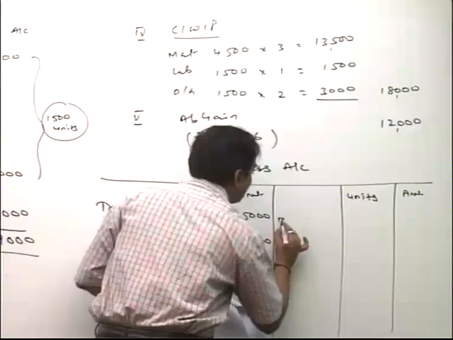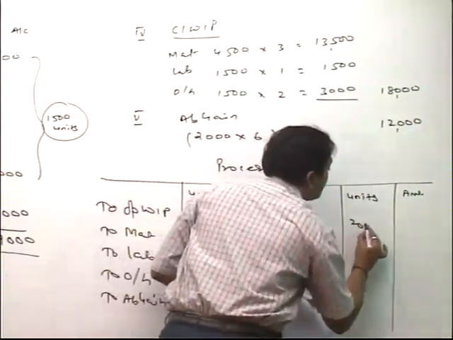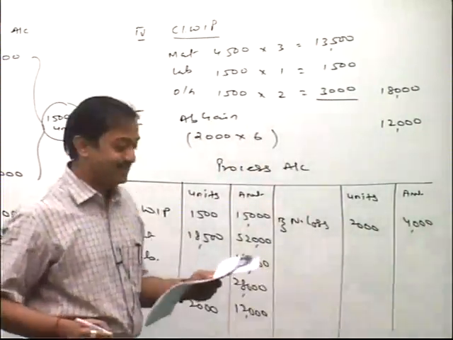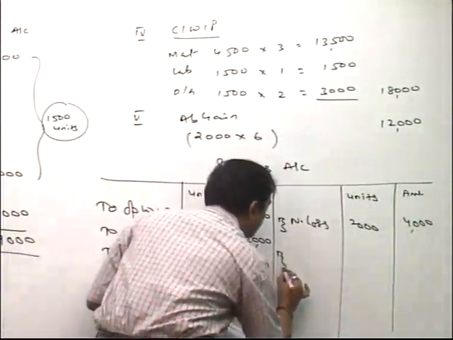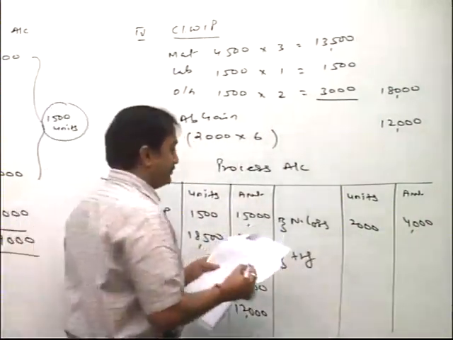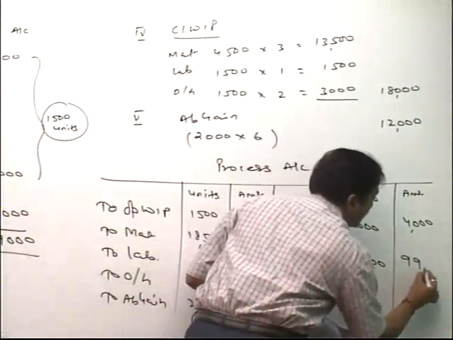Normal loss. Friend, 2,000 units and sales proceeds how much, friend? 4,000. Friend, transfer to the next process: 15,000 units and my cost is 99,000.